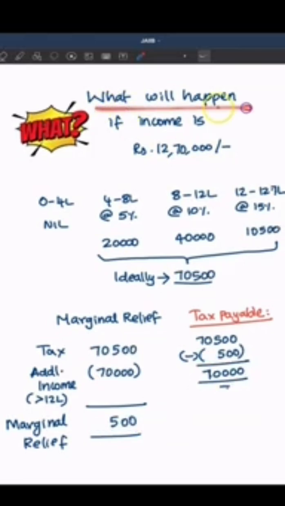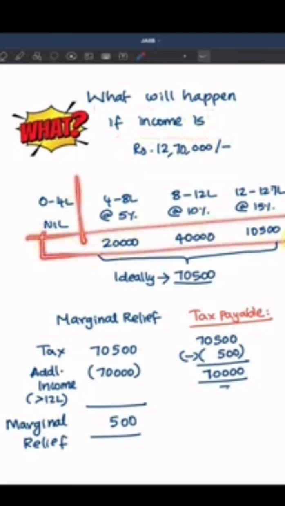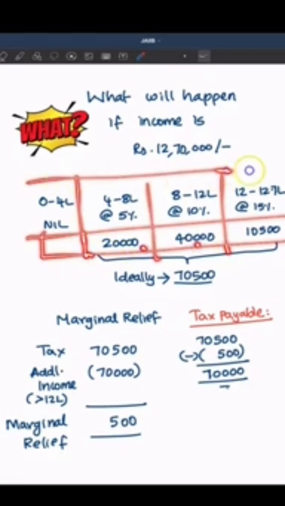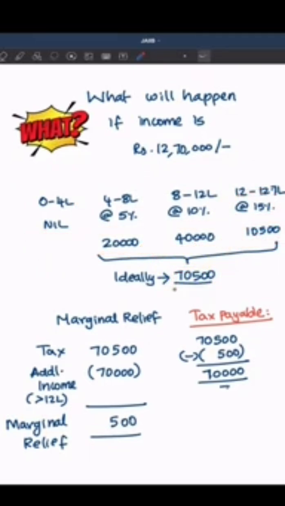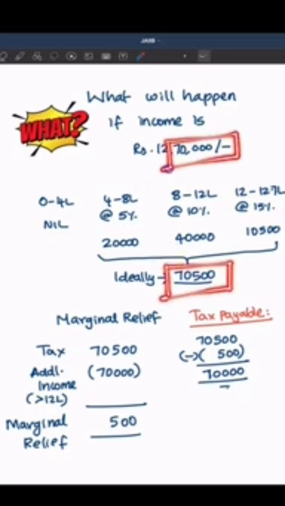Let us take this scenario when income is 12,70,000. So in this case, as usual, we'll calculate as per the slabs. And here up to 12 lakh, we know it is 20 plus 40, 60,000. And 12 to 12 lakh 70,000, that is 70,000 at the rate of 15%, it is 10,500. So totally it is 20 plus 40 plus 10,500, it is 70,500. So here this individual is asked to pay 70,500 because his income exceeded 12 lakh by 70,000.